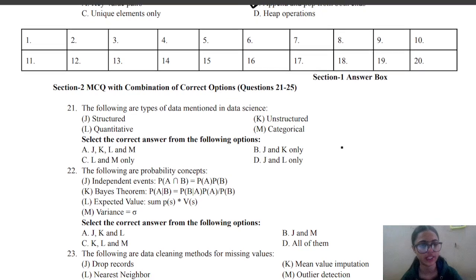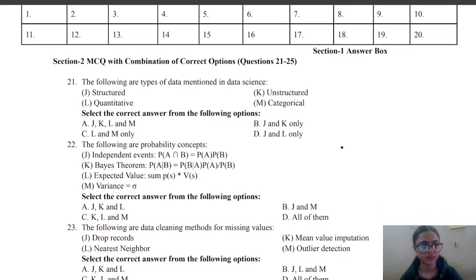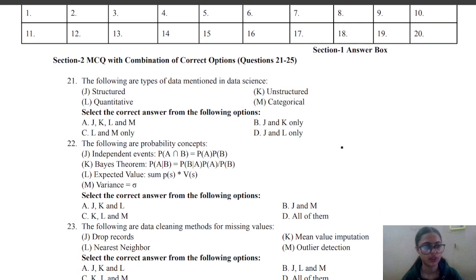Now coming on to section 2, question first. The following are types of data mentioned in data science: J structured, K unstructured, L quantitative, and M categorical. So select the correct answer. Here the correct answer will be A, that is J, K, L and M, because all are types of data.